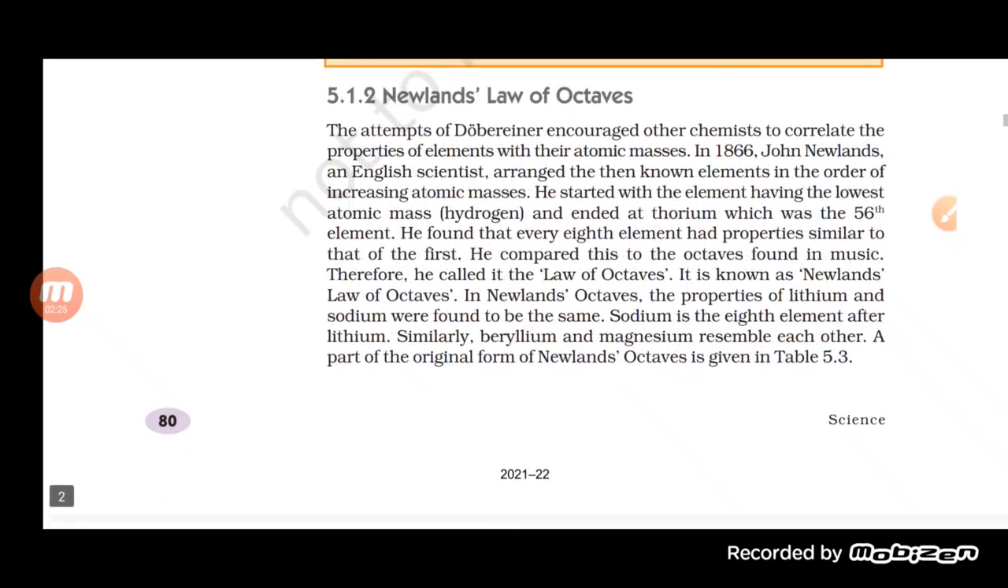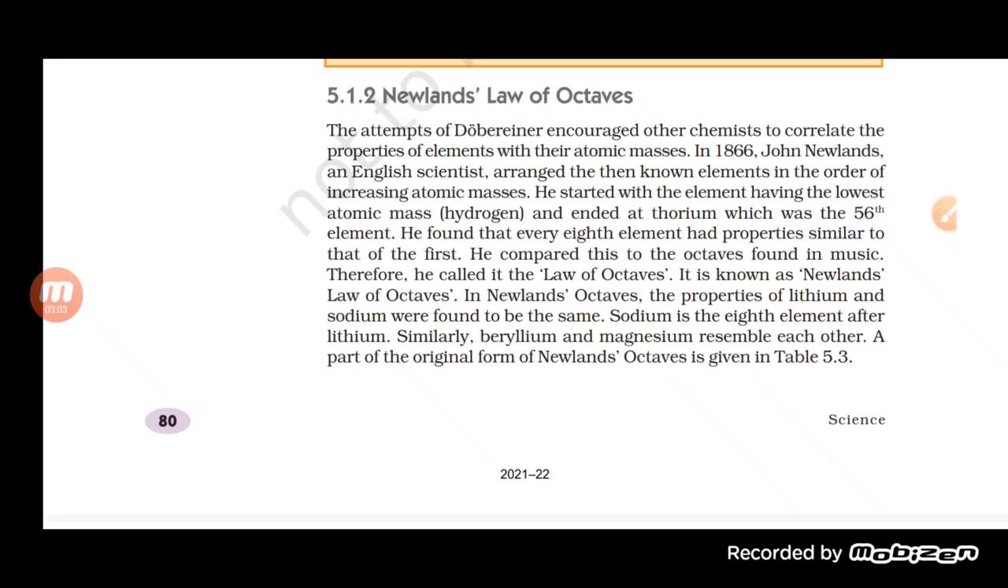Now, after that came Newland's law of octaves. In Newland's law of octaves, students, the elements were arranged in increasing order of atomic mass, and it was found that the eighth element shows the property of the first one.